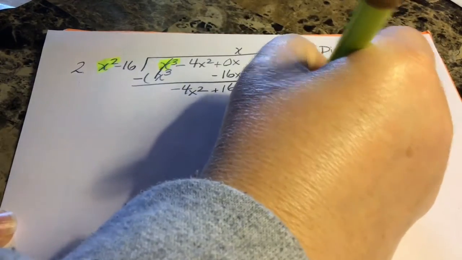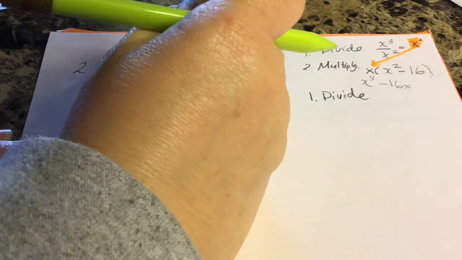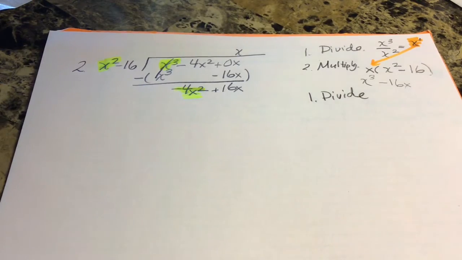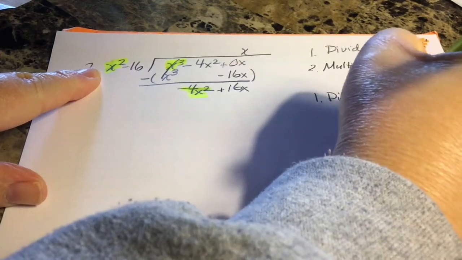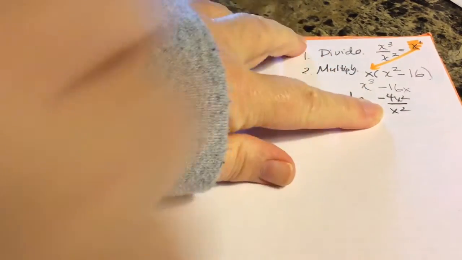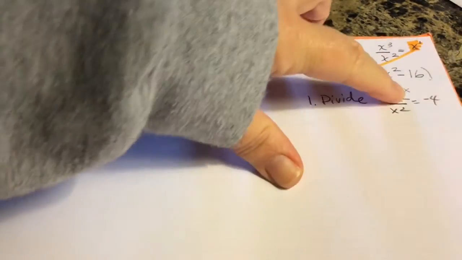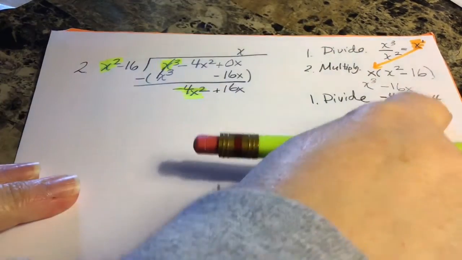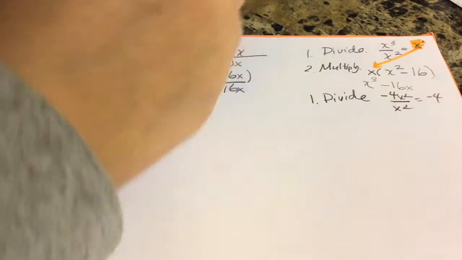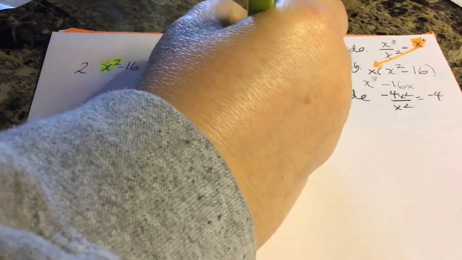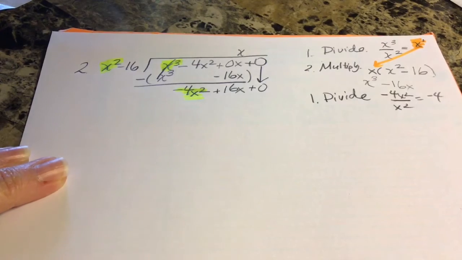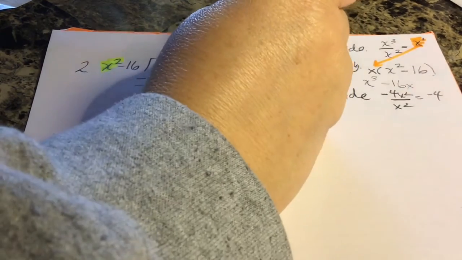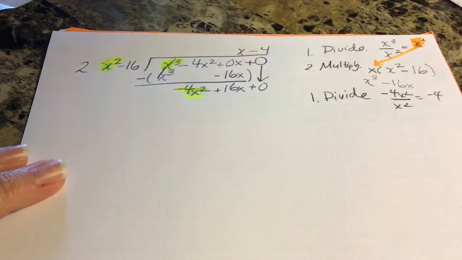Divide. So I'm going to divide my new first term, that negative 4x squared, by the first term of the divisor, x squared. Negative 4 divided by 1 is negative 4. X squared divided by x squared, those cancel out. So negative 4 is what I get. And notice I don't have a constant over here, so I am going to put plus 0. I can bring that down also, since I didn't have anything to bring down the last time. And I'll put minus 4 above that plus 0.